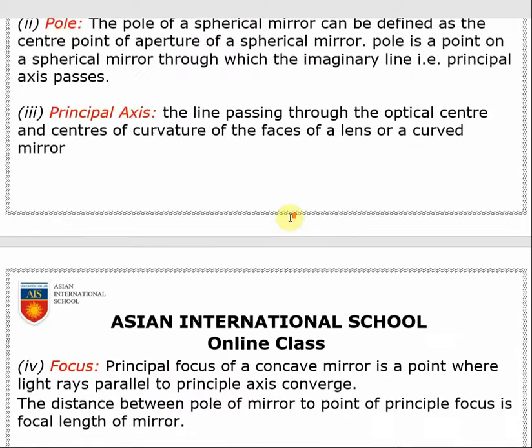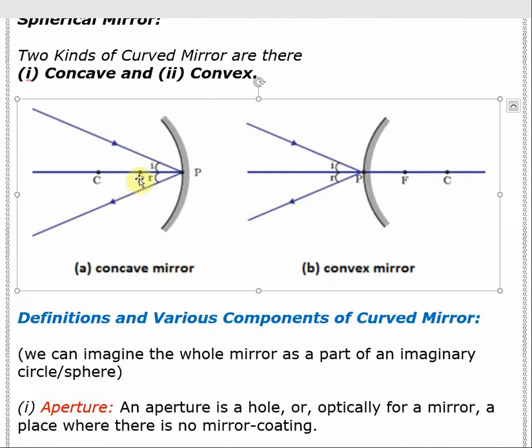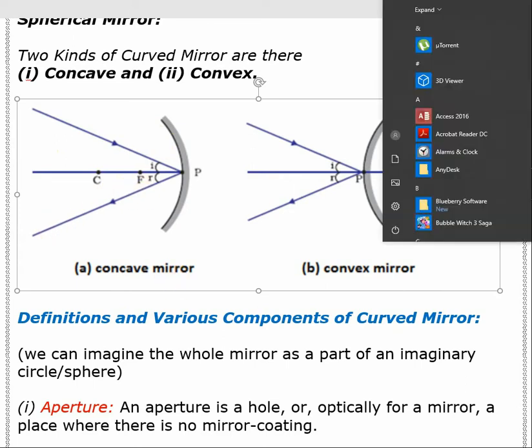Next is focus. So, what is focus? Focus is also an imaginary point lying on the principal axis, and it is defined differently for the two different mirrors. In case of a concave mirror, we can define that if light parallel to the principal axis falls on a concave mirror, then it passes through a point. That point is called focus. I will draw it and show you.